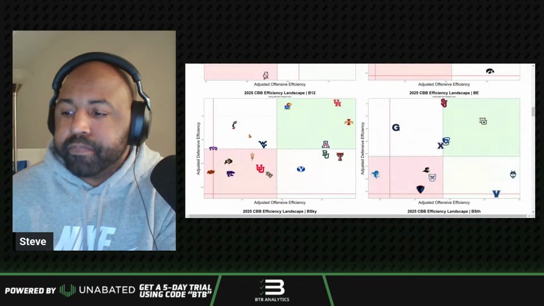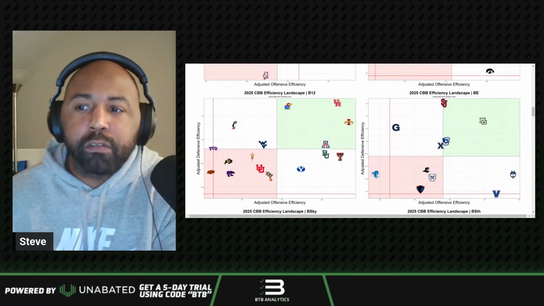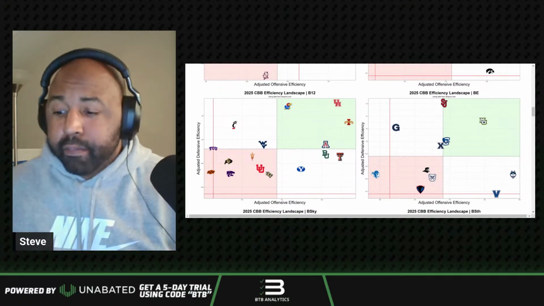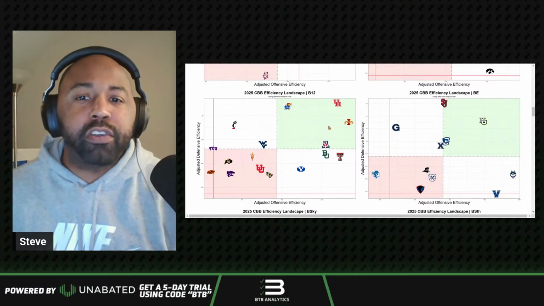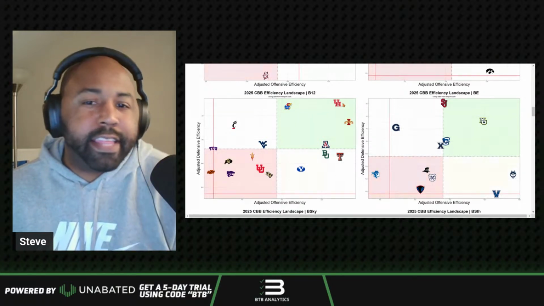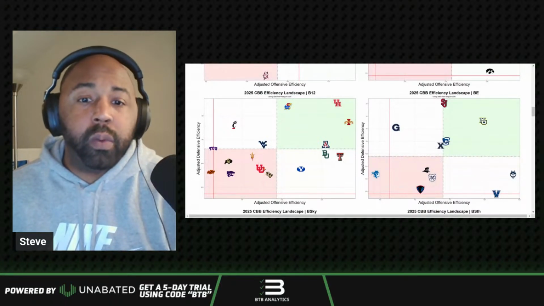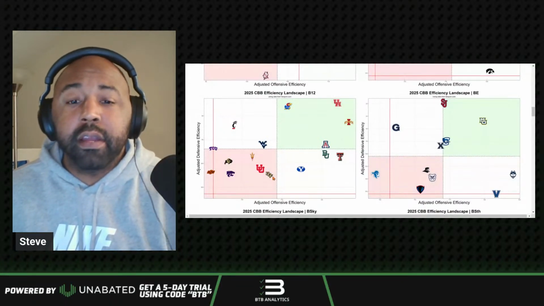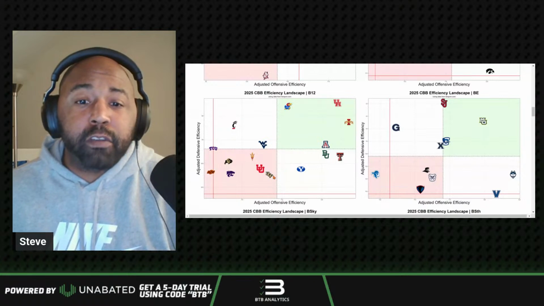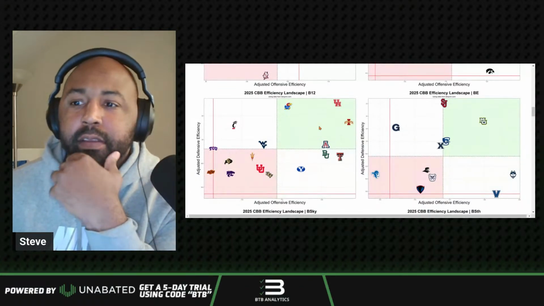But when you look at Houston compared to UCF in terms of their overall ability to produce offense and defense, clearly we all know Houston is a defensive team, but offensively UCF can't do either well, right? That's why they're in this red quadrant. This is where you don't want to be. Yes, UCF's a better than average team for offense and defense, but there's certainly no Houston. So I like them at 13.5.